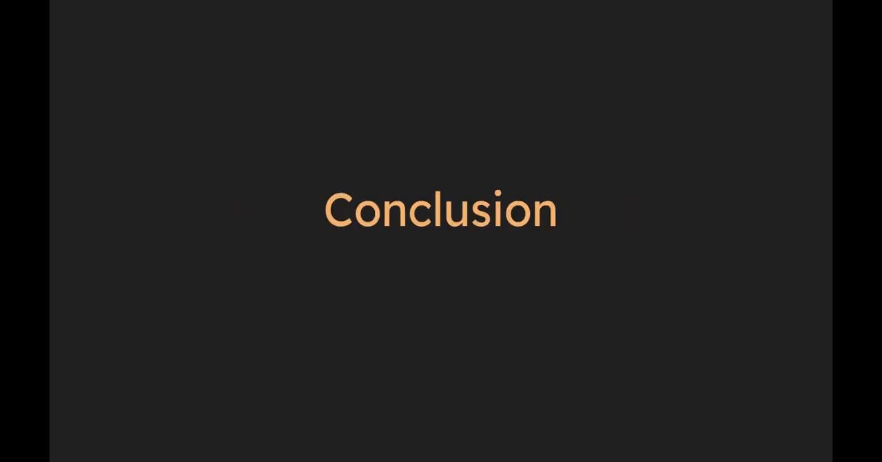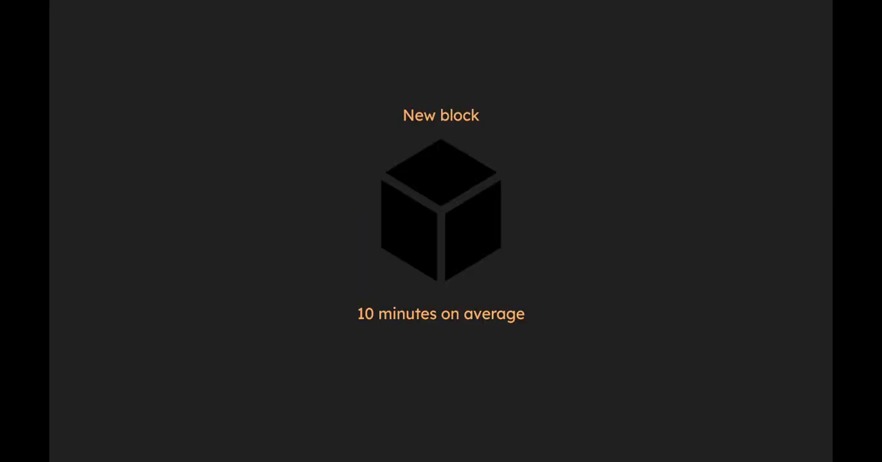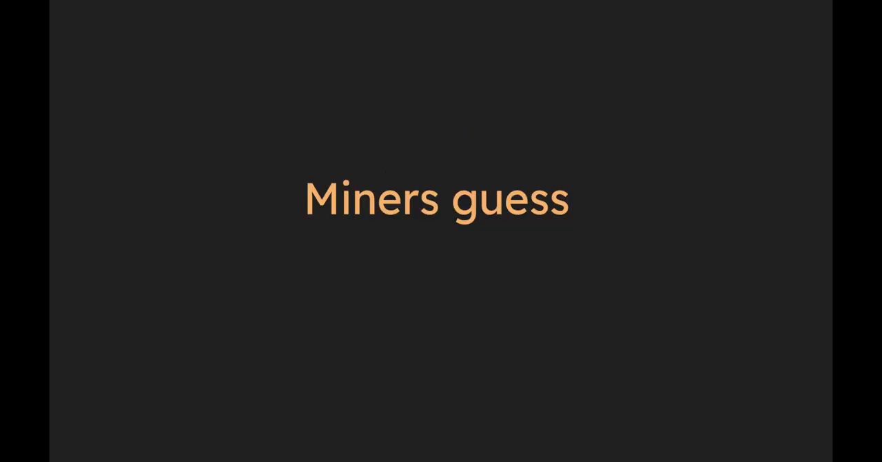In conclusion, Bitcoin mining is what secures Bitcoin's network and is the process of creating new Bitcoin blocks. It takes 10 minutes on average. Miners first create a block and try to guess a number at random until they find one that is unique to the rest. This number is very hard to find, but easy to know if it's the right one or not. It's called the nonce.